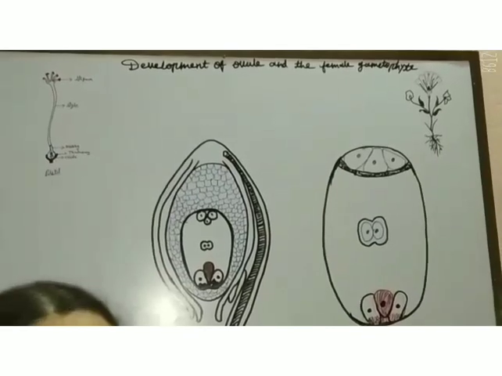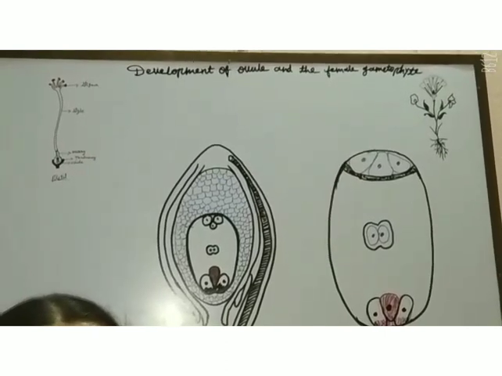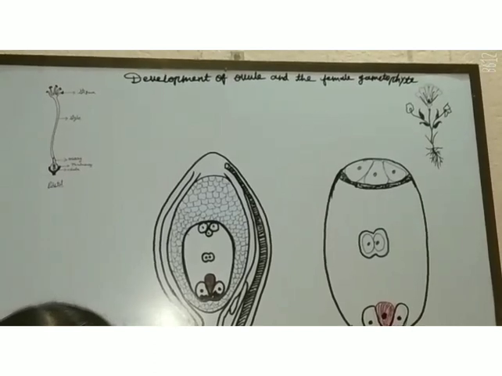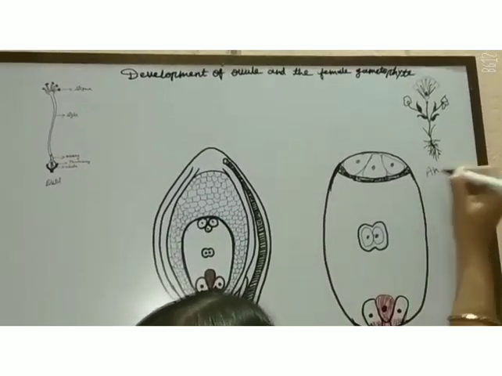Students, when we are going to talk about the angiospermic plant, because the chapter is about sexual reproduction in flowering plants, it is clear that the plant is from the angiosperm group.